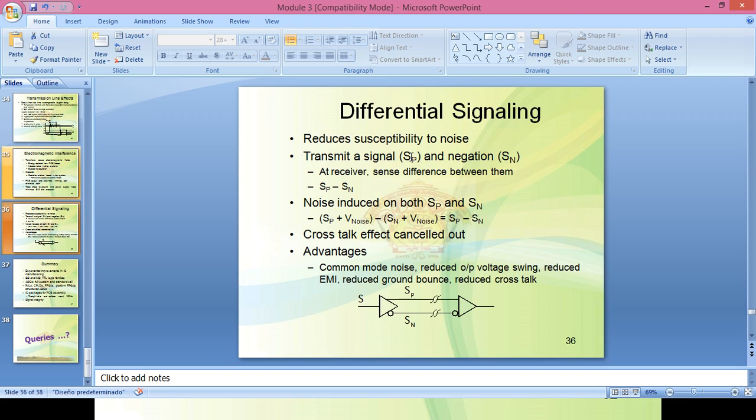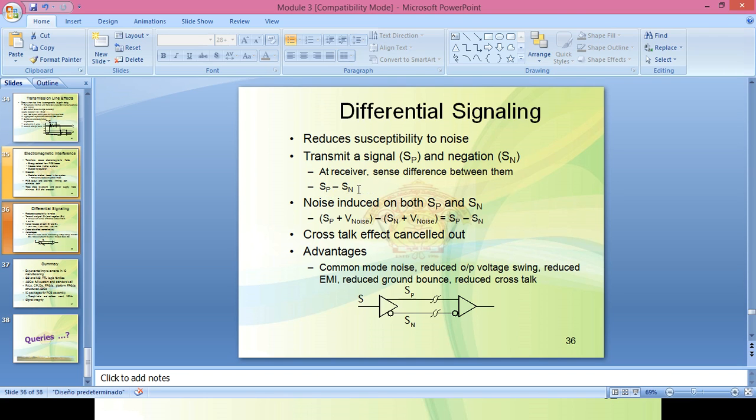SP is the original signal and its inverted version, the negation, we also send, and at the receiver we have to sense the difference between these two signals, that is, SP minus SN.